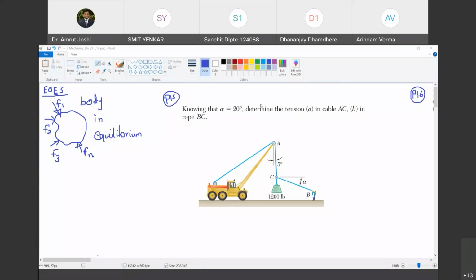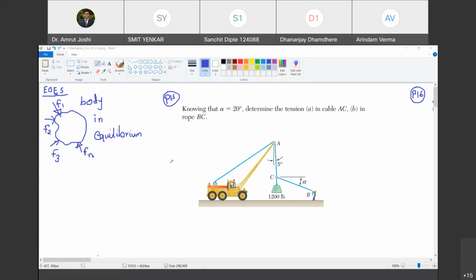What do we mean by equilibrium? So let me reiterate the definition or concept of equilibrium. We say that the body is in absolute equilibrium when it is either at rest or exhibiting a uniform velocity. Now we have bifurcated equilibrium into two categories. One is translational equilibrium and another is rotational equilibrium.